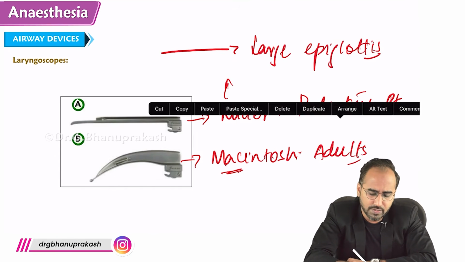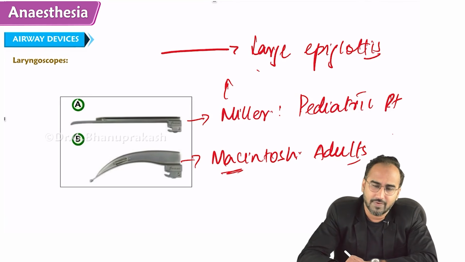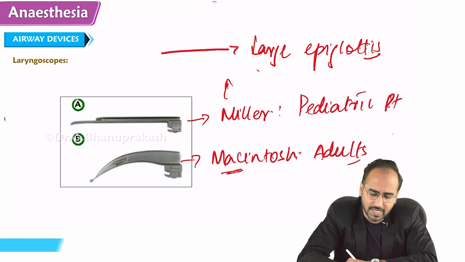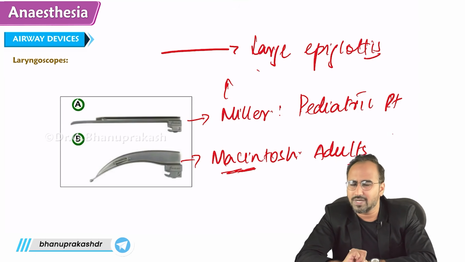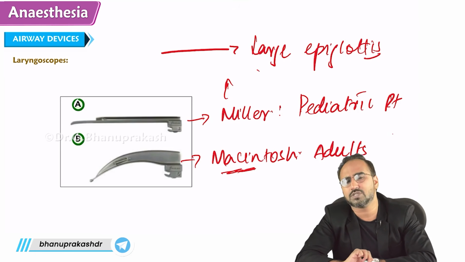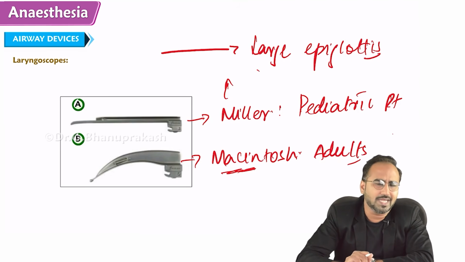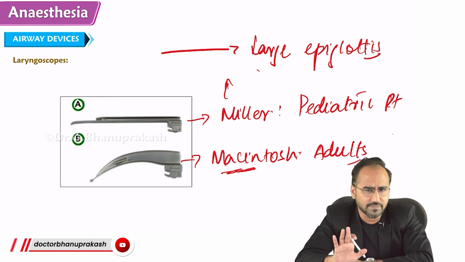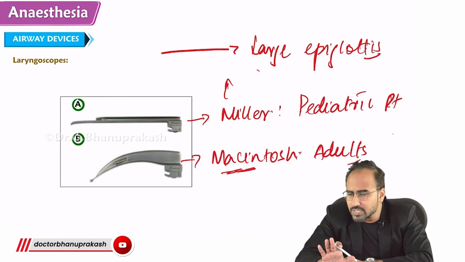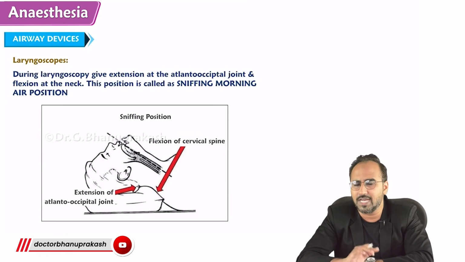Hence, in children we use Miller's laryngoscope. Whereas in adults we can use the curved blade laryngoscope called Macintosh laryngoscope. So remember guys, for endotracheal intubation you will have a laryngoscope. You hold this laryngoscope in your left hand. But before taking the laryngoscope, first take the position. Position of the patient is very important. What is that position called? Sniffing morning air posture.